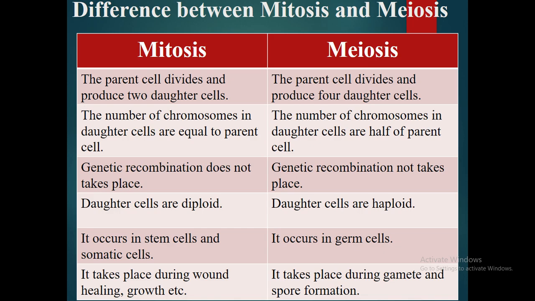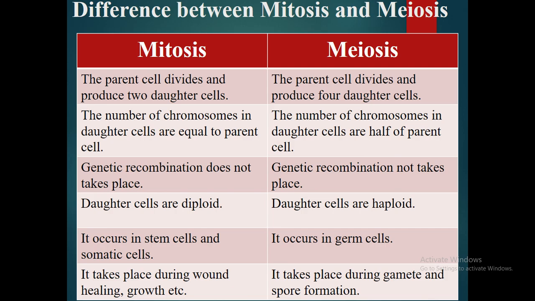In mitosis, the parent cell divides and produces two daughter cells, whereas in meiosis, it divides to produce 4 daughter cells. The number of chromosomes in daughter cells is equal to the parent cell, whereas in meiosis, the number of chromosomes in daughter cells is half of the parent cell.